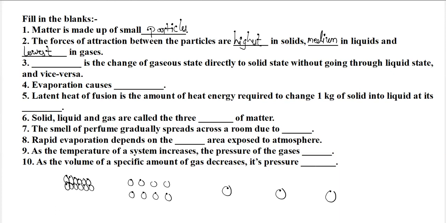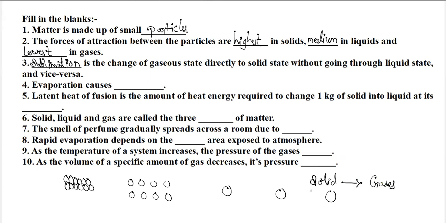Next, fill in the blanks. Dash is the change of gaseous state directly to solid state without going through the intermediate liquid state, and vice versa. That is the sublimation process. So what is this sublimation process? The process in which solids are directly converted into gases.